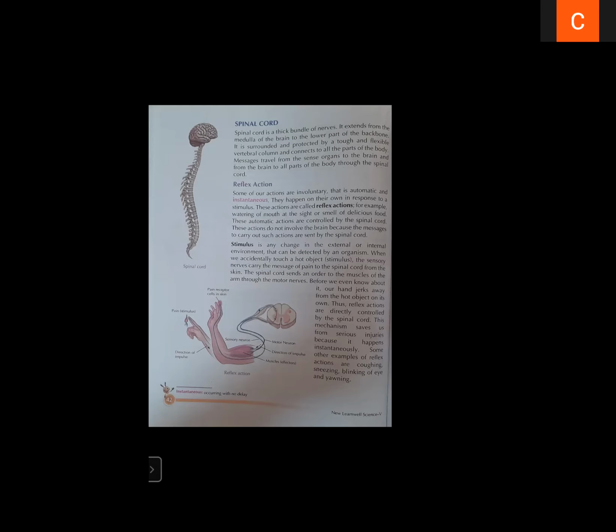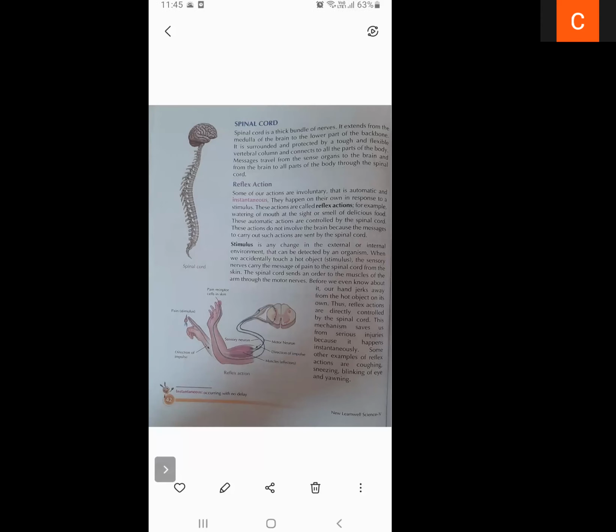And who will play the important role? Who will control this automatic action? This automatic action is controlled by the spinal cord. The spinal cord will give the command, the order for the reflex action. So we automatically jerk our hand in a backward direction when we touch any hot object, and that order is given by the spinal cord.